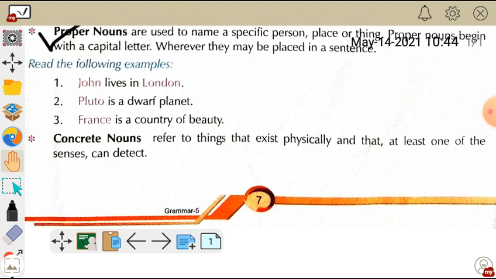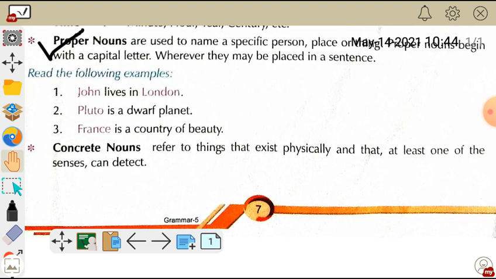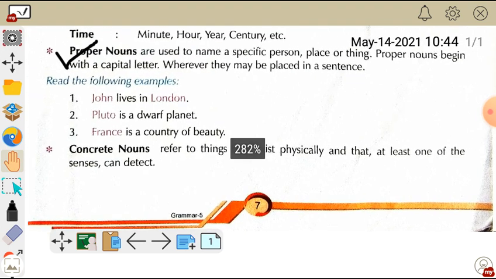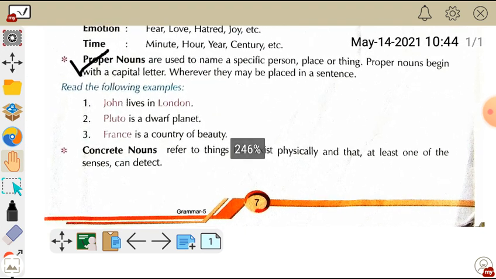So let me tell you one thing, that concrete noun and common noun are somewhat similar with one another. So what is a concrete noun actually? Concrete nouns are those nouns that exist physically, which our senses can detect. Let me make it simpler.